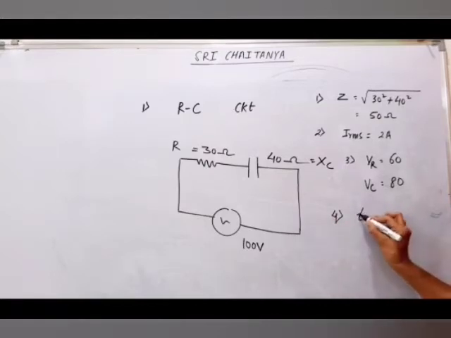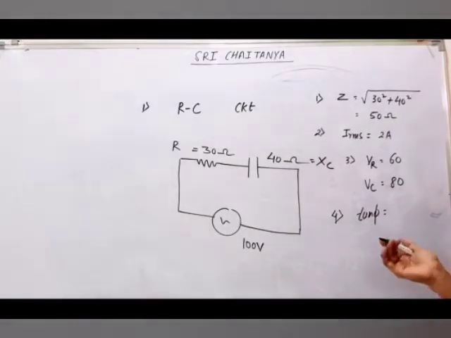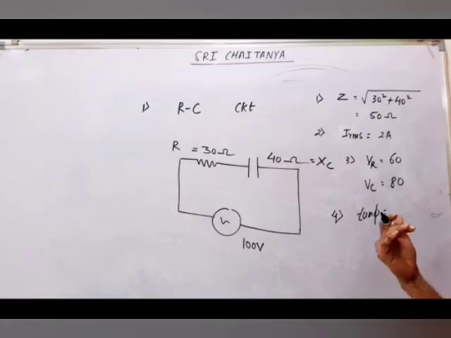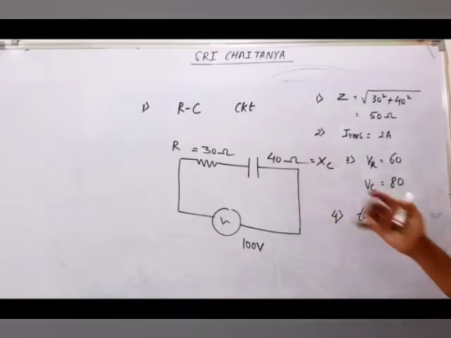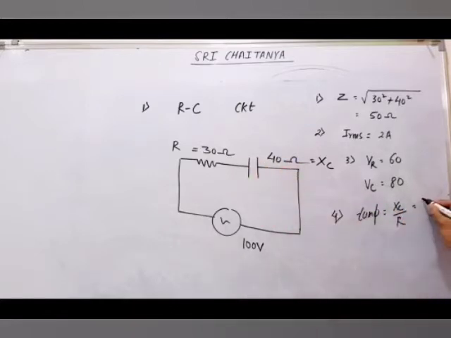Fourth question, they will ask you now find phase difference. So you can find phase difference. Tan phi we can get. Just now we studied how to find it, or you can take help of cos phi also. So just now we studied tan phi will be our XC by R. That will be coming as 40 by 30, that is 4 by 3.